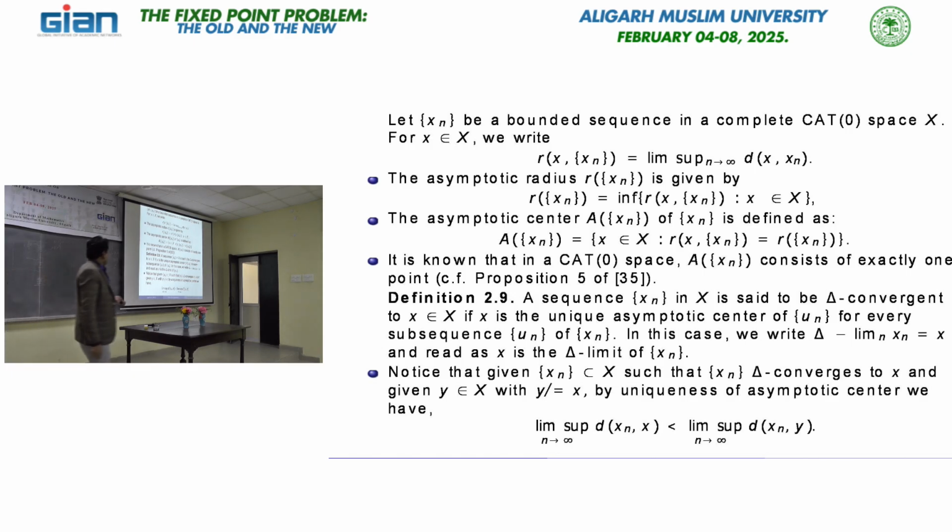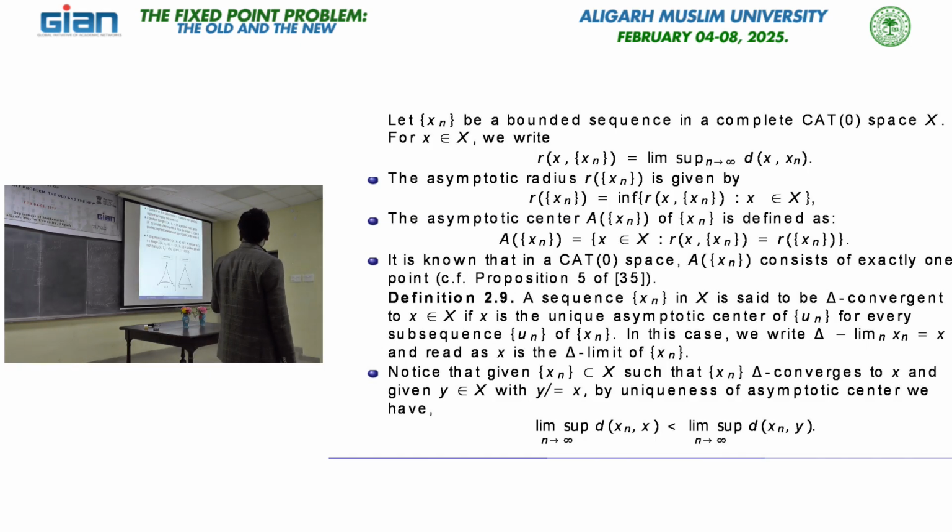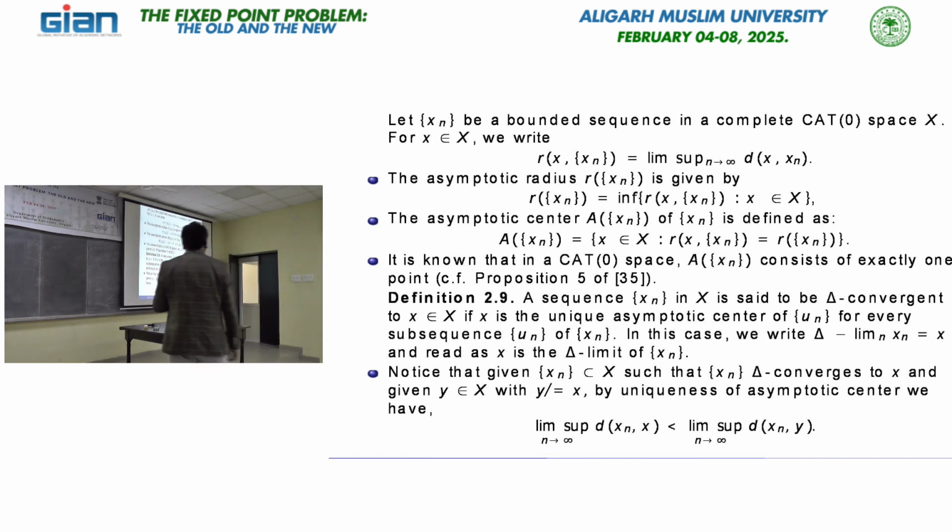This is also a very nice result. If you remember your Opial property, this is in Banach space, and by default it automatically holds in CAT(0) spaces.